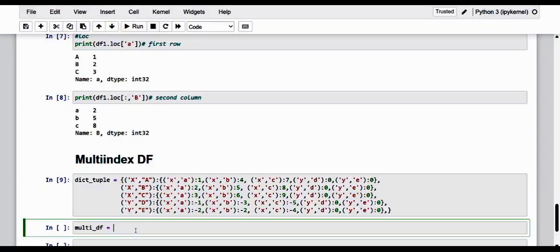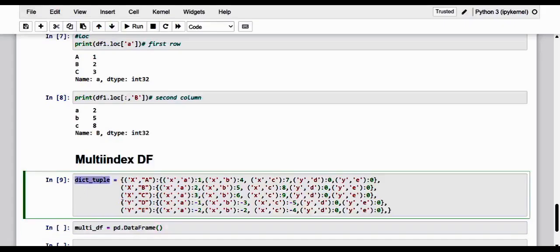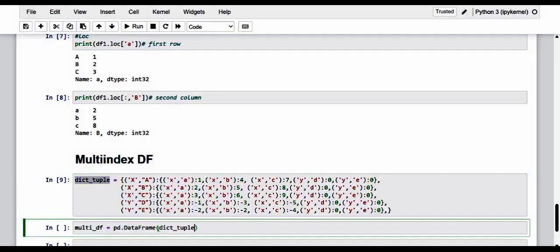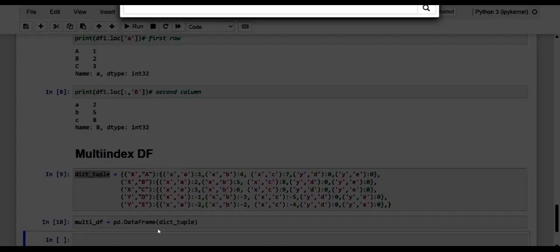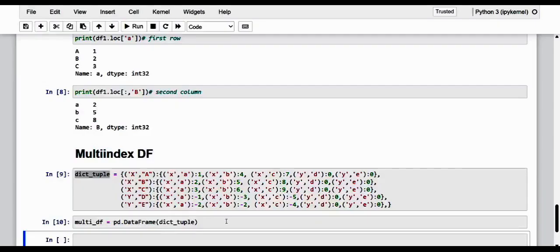Let me define it with pd.DataFrame, and I'm going to give this dictionary of tuples as the input.